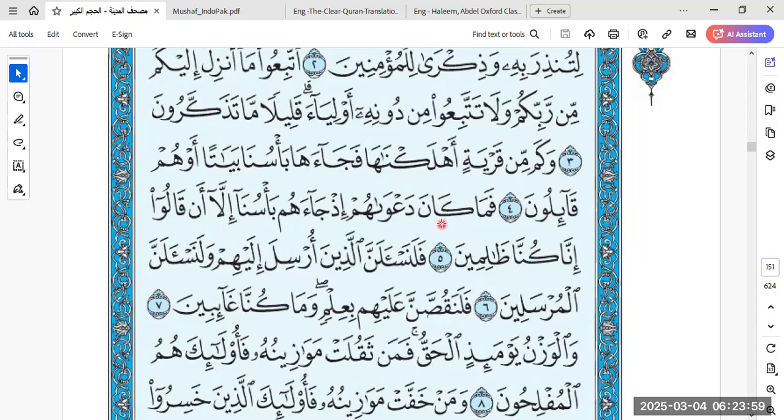So ism kana is always, always going to be marfu, right? And khabar kana is always going to be mansub. So the noun that is right next to it, that is da'wahum, this is the ismu kana. Now, this is actually an idafa construction. What's the meaning of da'wahum? Like a plea, like pukar, their cry or their plea, right? So this is da'wa.